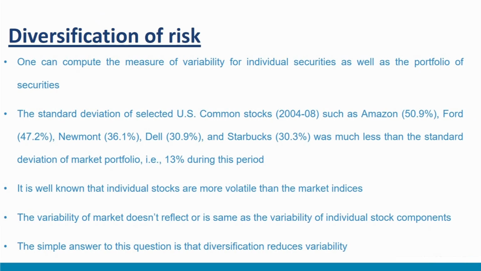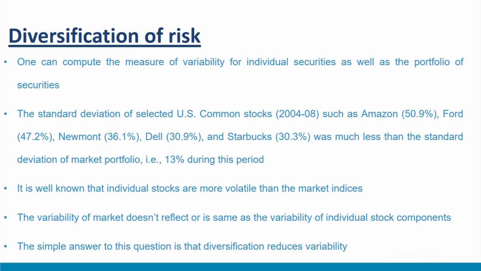Diversification of risk. In this video, we'll discuss the concept of diversification with the help of portfolios. We'll also discuss the concept of specific risk and market risk. One can compute the measure of variability for individual securities as well as the portfolio of securities. The standard deviation of selected US common stocks for the period 2004 to 2008, such as Amazon at 50.9%, Ford at 47.2%, Newmont at 36.1%, Dell at 30.9%, and Starbucks at 30.3%, was much more than the standard deviation of the market portfolio, that is 13% during this period.